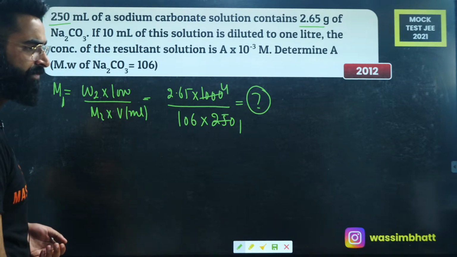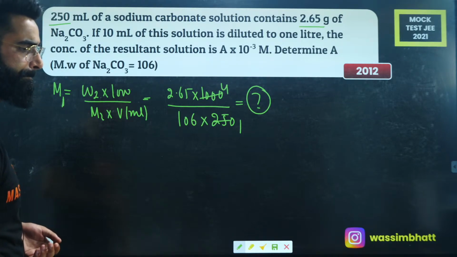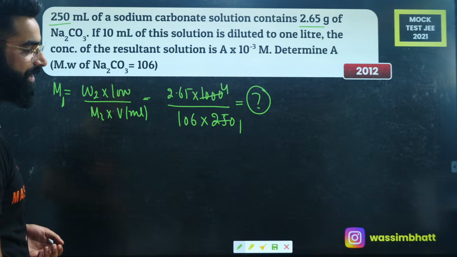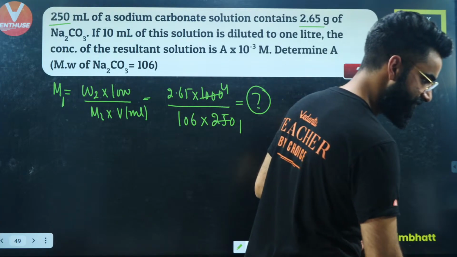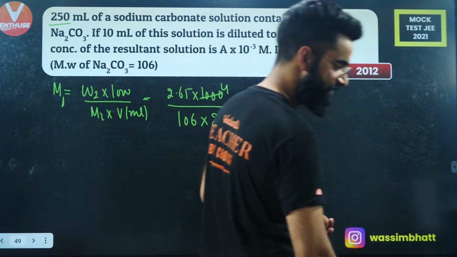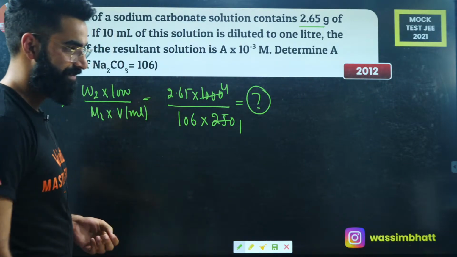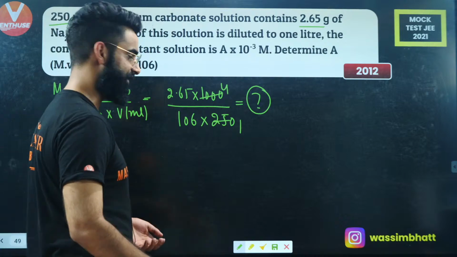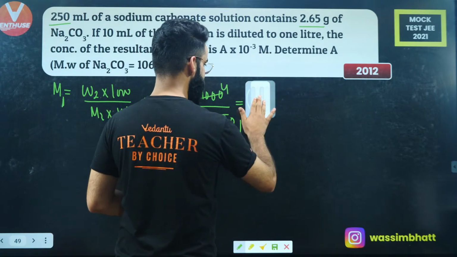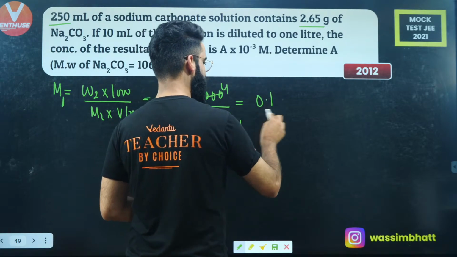Let me know the value of M1 which comes out to be from here. Do the calculation part for me. Fast, yeah? Let me know fast, guys. So people are saying it's 0.1. Should I be trusting you? All right. So if you guys are saying it's 0.1, so it must be 0.1 only then, right?